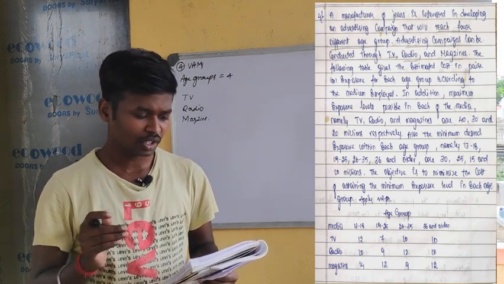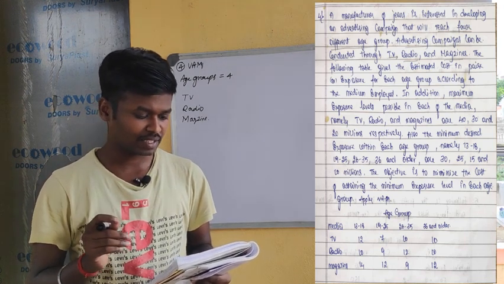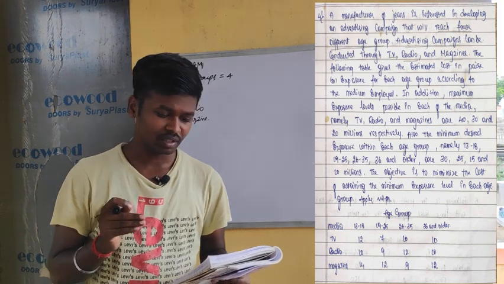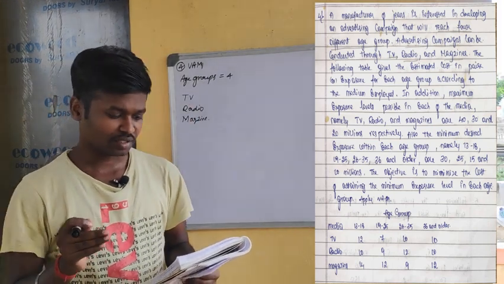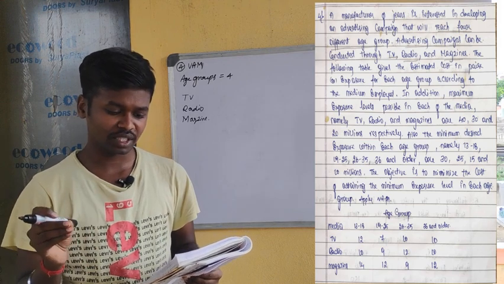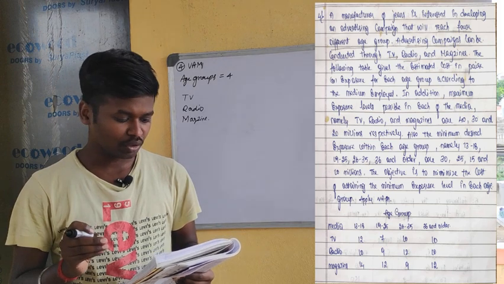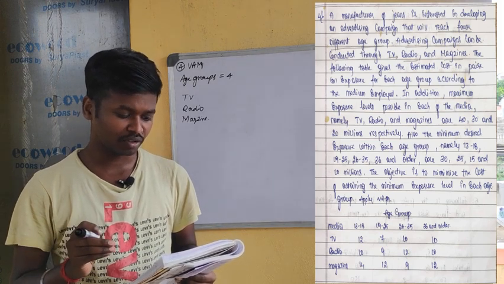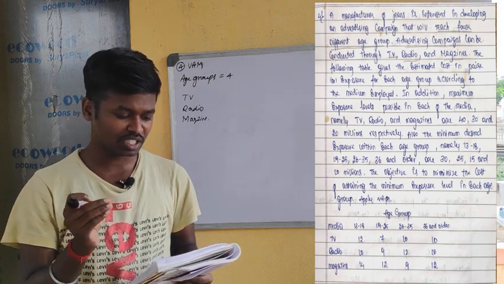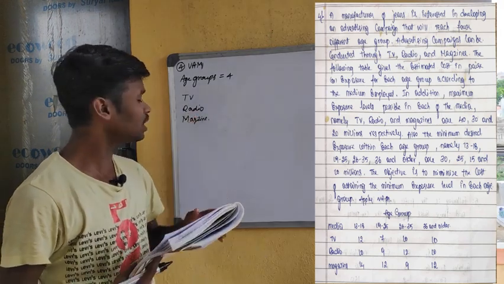The following table gives the estimated cost in paise. The information in the table is given in paise. The cost information is given in paise of exposure for each age group according to the medium employed. The exposure of the advertisement is based on the medium employed, that is TV, radio and magazine.